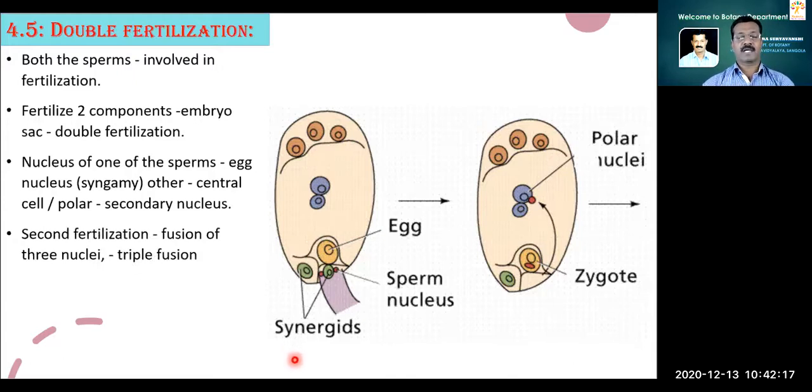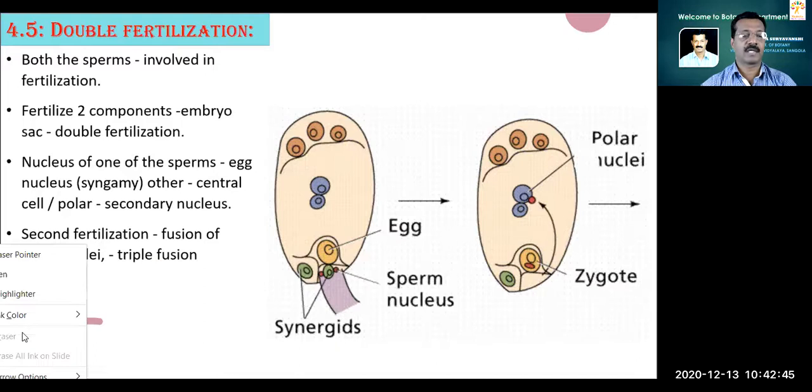Consequently, the second fertilization involves the fusion of three nuclei. One nucleus from the lower polar nucleus, one from the upper polar nucleus, and one from the sperm nucleus. So there is a fusion of three nuclei, and this phenomenon is called triple fusion.